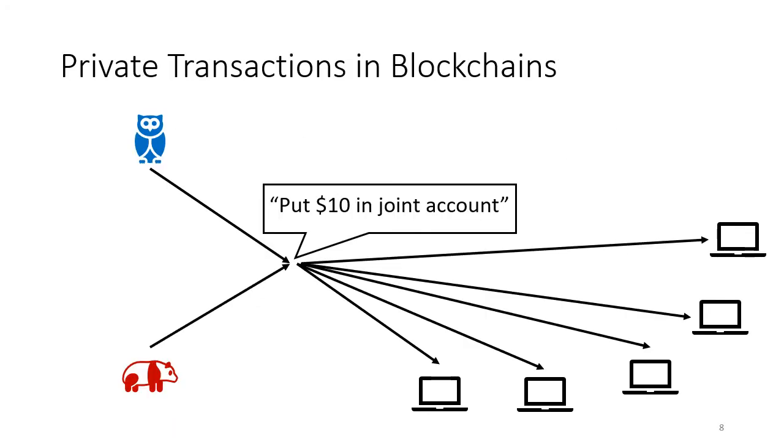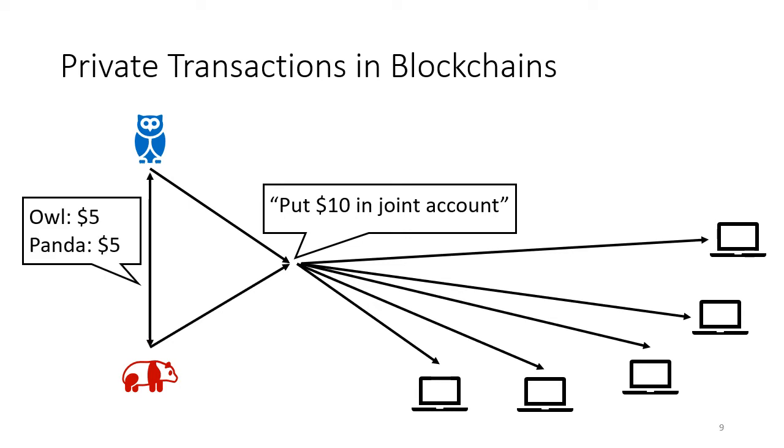So it would be really nice if we could somehow replicate this notion of two agents transacting privately in a secure manner in a blockchain. And we can do this to a limited extent. In particular, we can have two agents come together and put money into a joint account. Then they'll trade not money directly, but they'll trade ownership of the funds in the joint account. So for example, here, Agent Owl and Agent Panda have come together and each put $5 into a joint account. So there's $10 in the joint account, and the rest of the blockchain knows about this account.